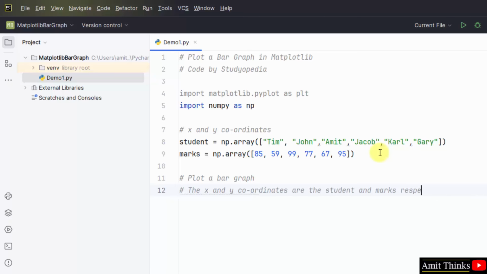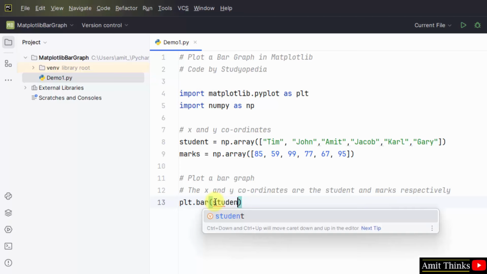So the x and y axis for our bar graph we will set using student and marks. We have set the bar method of our pyplot submodule, the Matplotlib submodule, and within this mention the student and marks.